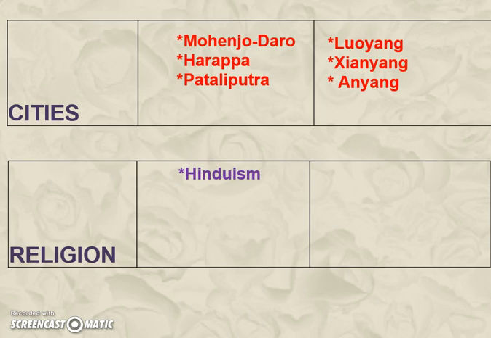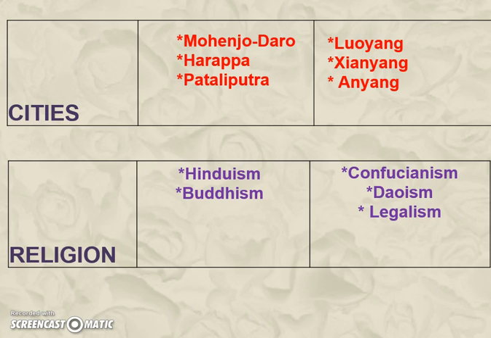Religion. Hinduism in India, Confucianism in China. Remember, that's not really a religion. Buddhism, same thing, not really a religion, but we're going to put it in this category in India. Taoism in China. You also have legalism, and remember, all three of those are actually philosophies and not religion. Both of them sort of believed in reincarnation or a life after death, so I would say you could use that as well.